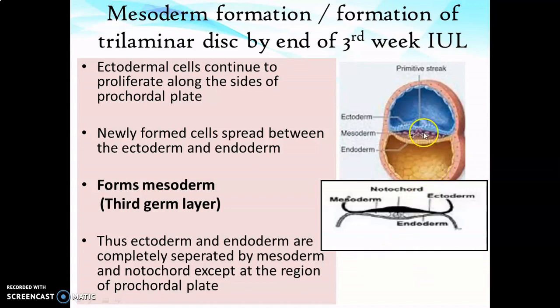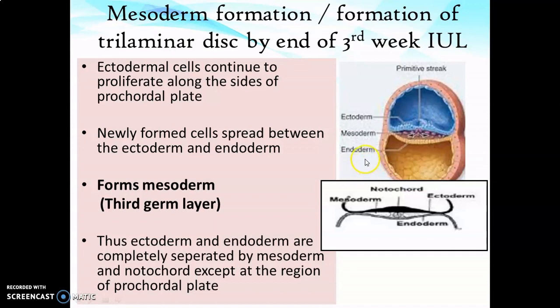endoderm and ectoderm. So you can see here the cells of ectoderm proliferate and fill in the area between ectoderm and endoderm, forming the third germ layer, mesoderm, in between the first two germ layers, that is ectoderm and endoderm. So now if you see the structure of the embryo, it is a trilaminar disc or three-layered embryo with ectoderm above, endoderm below and mesoderm in between, and there is the notochord in the center or along the midline.